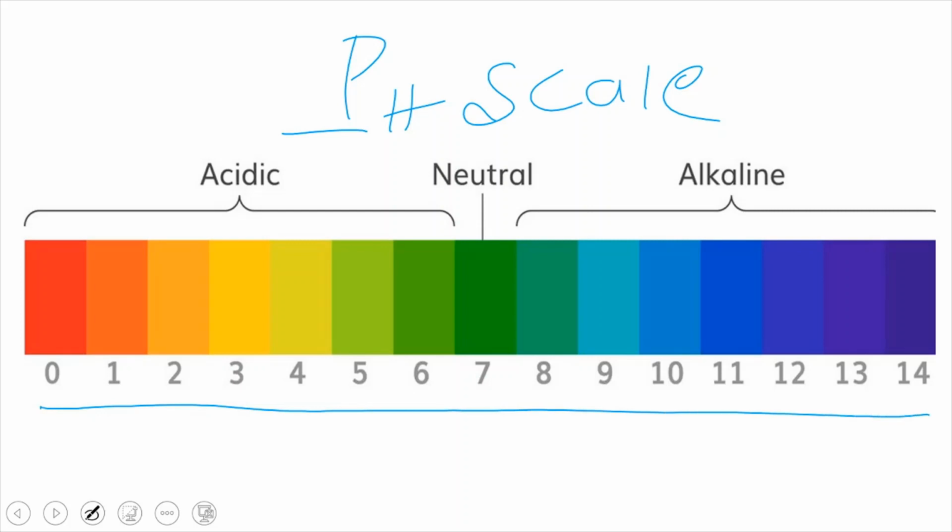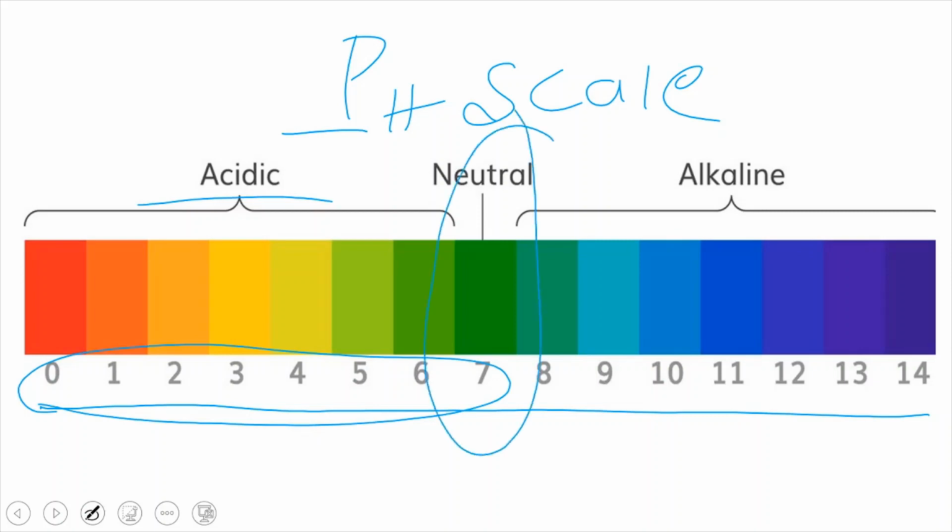So 0 to 6 are termed as acids, here I have given, and 7 is neutral, and 8 to 14 are alkaline, or we can call them bases. So this is a scale which can measure the hydrogen ion concentration and it has values 0 to 14.